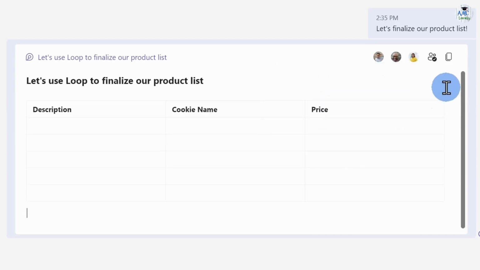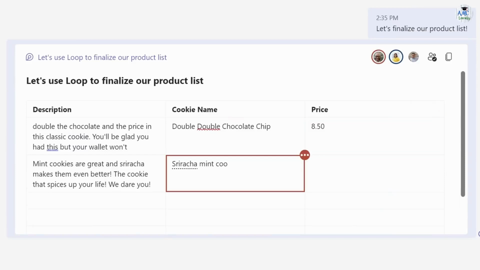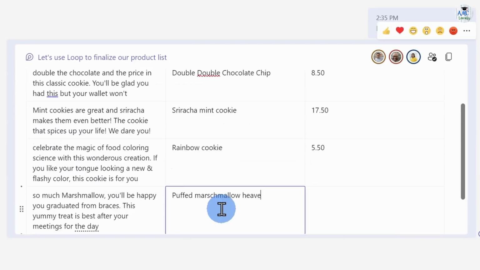In addition, if someone else wants to collaborate with us on this table, I can copy the link here and invite people. Indeed, observe that Patty is already typing something in the table she's entering, looks like double chocolate chip. Nestor appears to be typing something in. Let's investigate the sriracha mint cookie. Unexpectedly, it appears that a couple more entries were received.